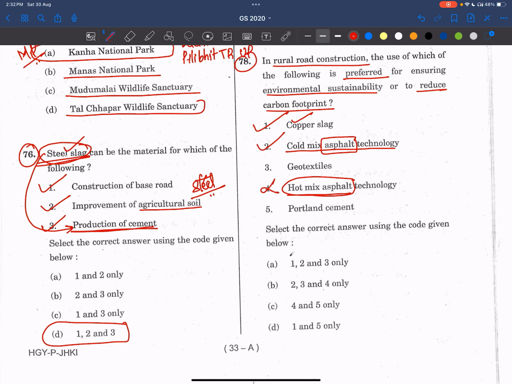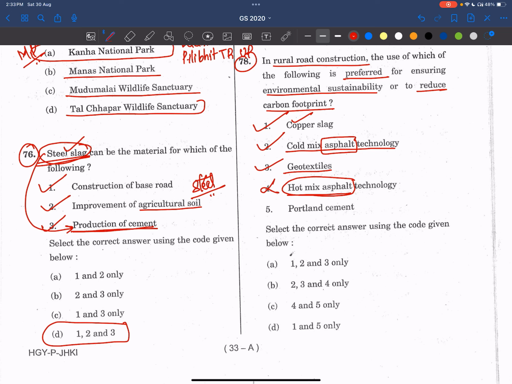So this is not environmentally sustainable, and this cold mix is environmentally sustainable. And now see geotextiles. Yes, this is also sustainable. This is the recent technology where we can use some sort of this. It is used in construction only. It will be very much feasible. It prevents soil erosion.